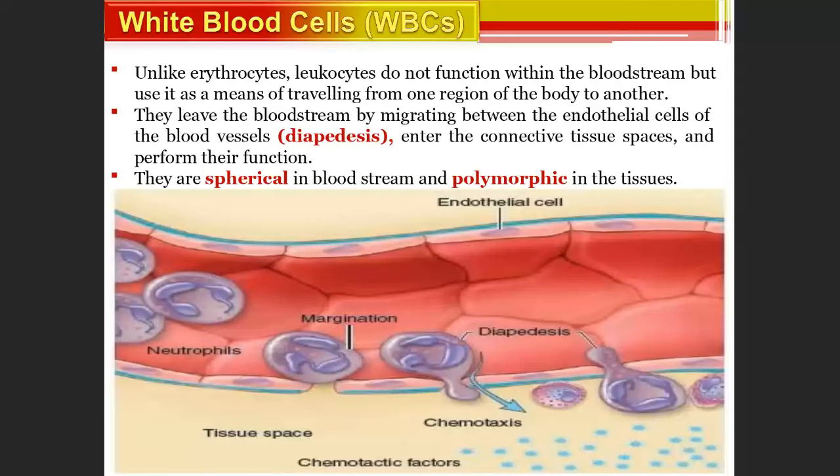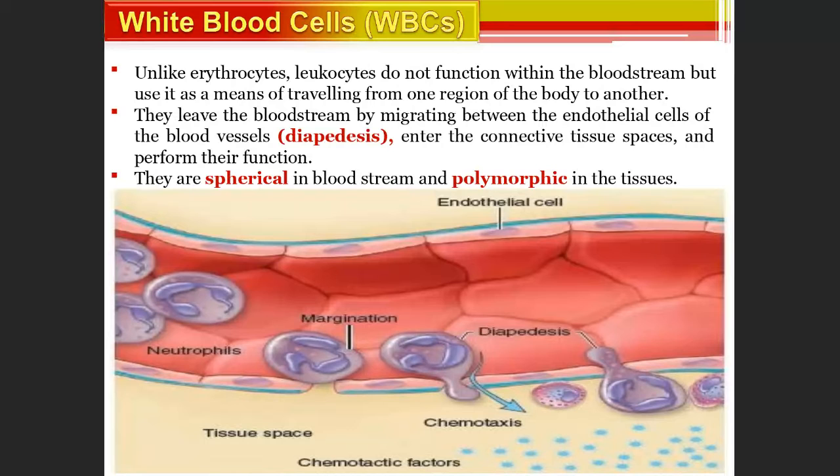Leukocytes do not function within the bloodstream, but they use it as a means of traveling from one region of the body to another. They leave the bloodstream by migrating between the endothelial cells, the cells bordering the blood vessels.